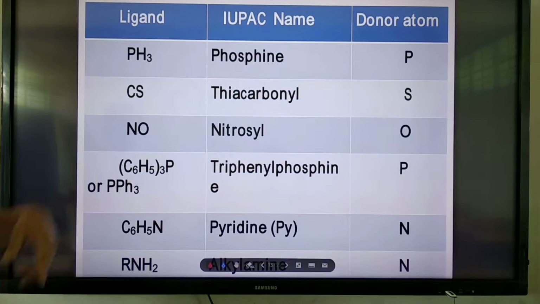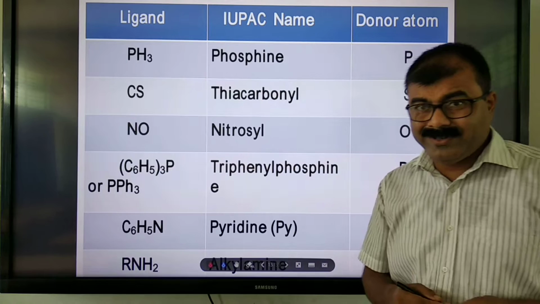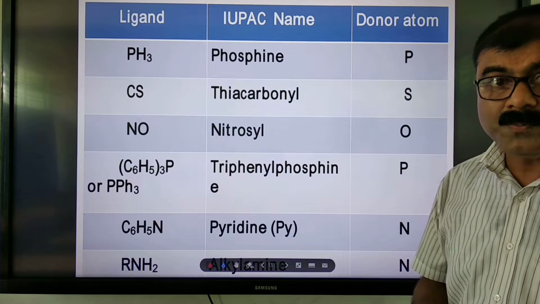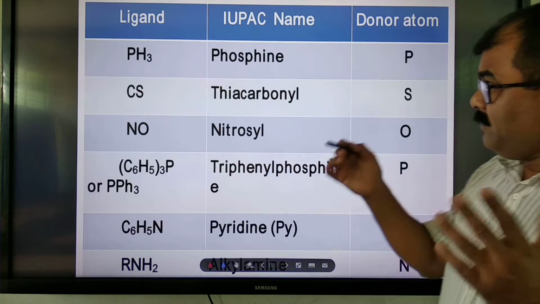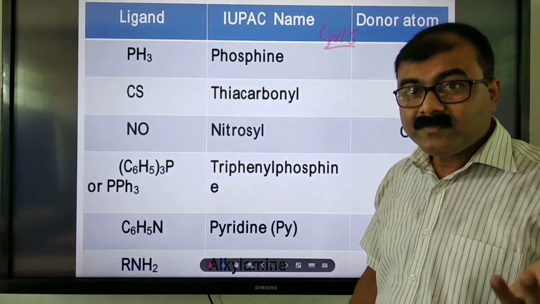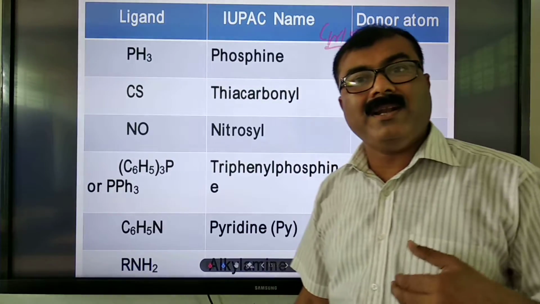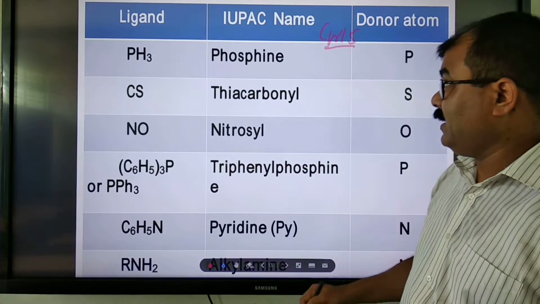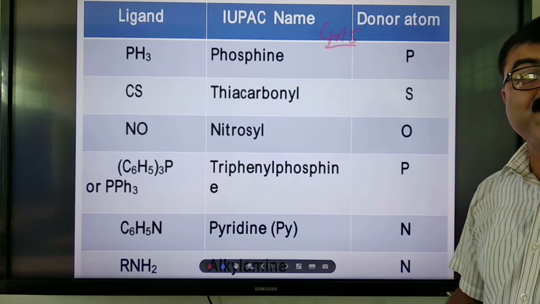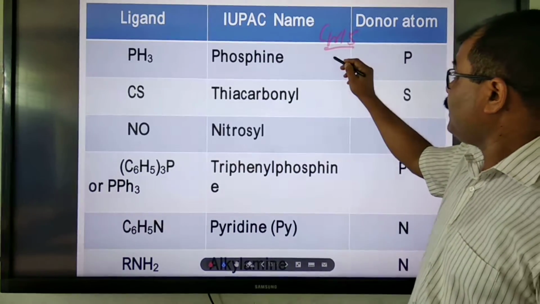See, phosphine. What is phosphine, my dear students? Phosphine is a hydride of phosphorus, a group 15 element. Just now we learned ammonia is a neutral monodentate ligand. Similarly, phosphine is also a neutral monodentate ligand because it has one lone pair of electrons. They are basically Lewis bases. So what are the group 15 elements? Can you remember?